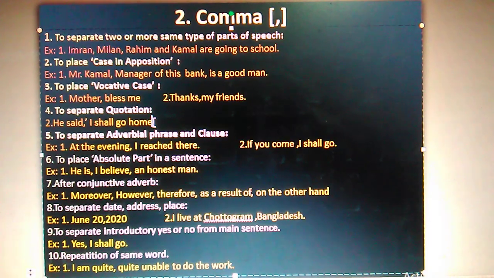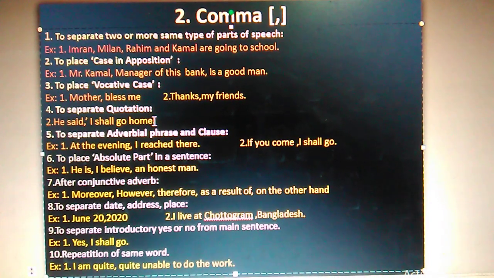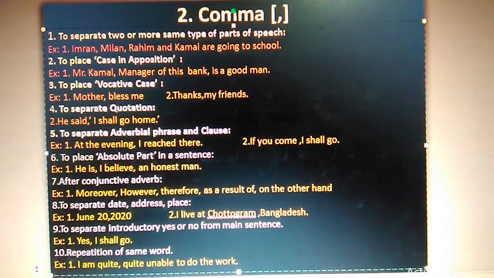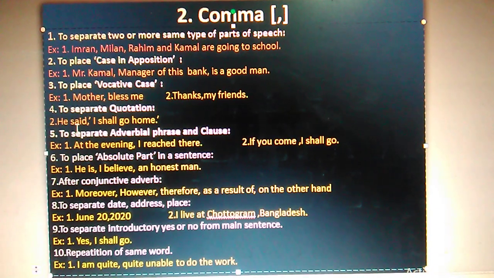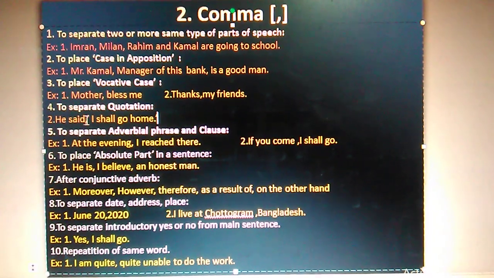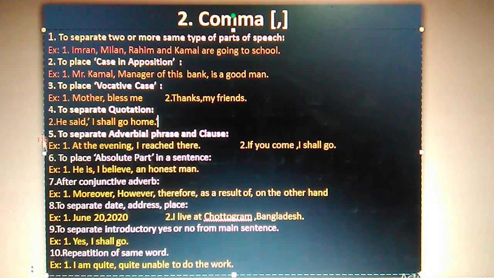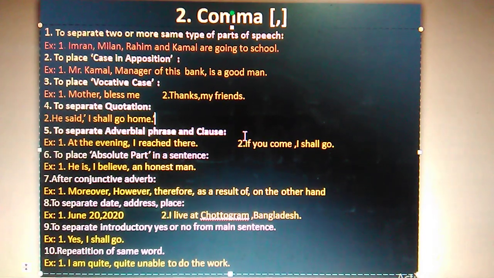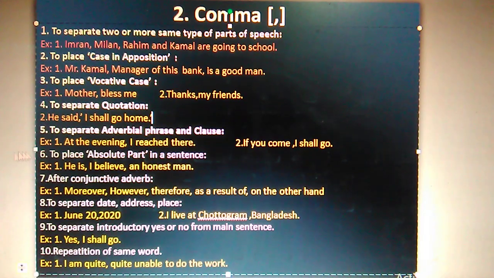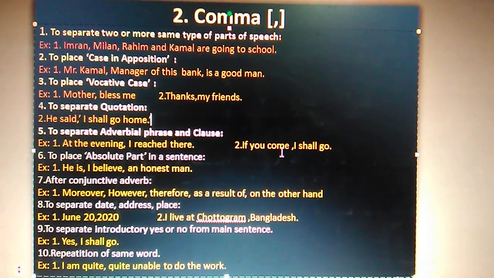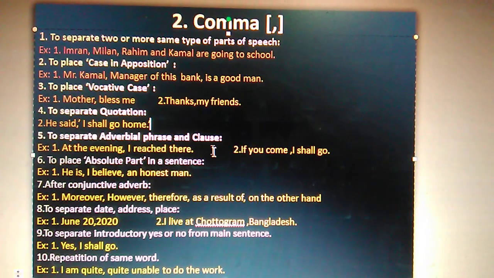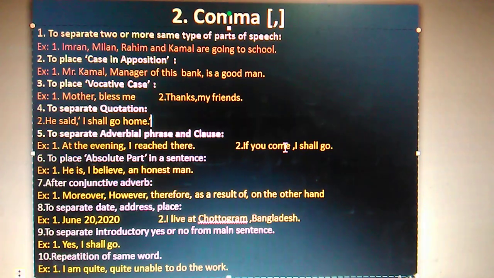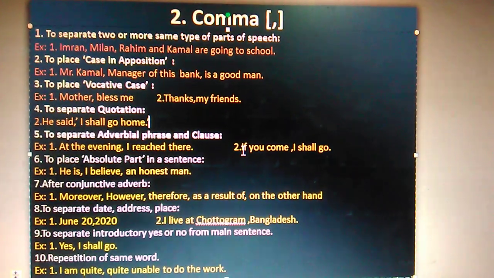Then another one will be here. If you want to separate a quotation in the case of narration, you have to put a comma here after the reporting verb. Then, to separate an adverbial phrase or clause, you know the adverbial phrases or clauses. At the evening, this is the phrase, and if you come, this is the clause. If you get an adverbial clause, in any complex sentence, one part starts with if, when, since, as.